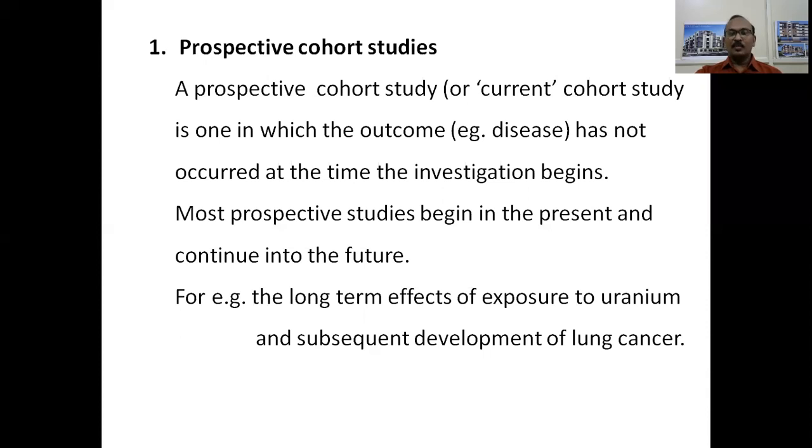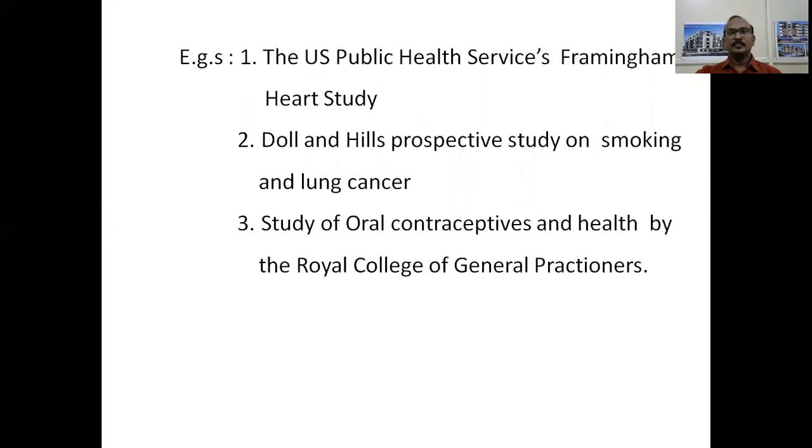So in this, what we understand is uranium is the cause as far as the development of lung cancer is concerned. Similar examples are the US Public Health Service's Framingham Heart Study, Doll and Hill's prospective study on smoking and lung cancer, and the study of oral contraceptives and health by the Royal College of General Practitioners.